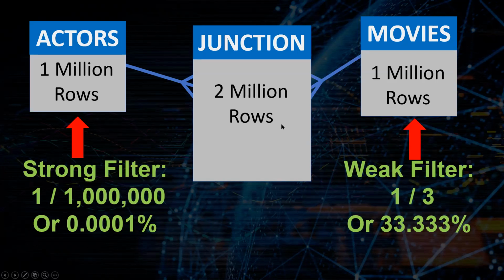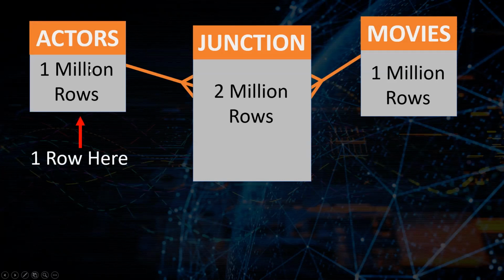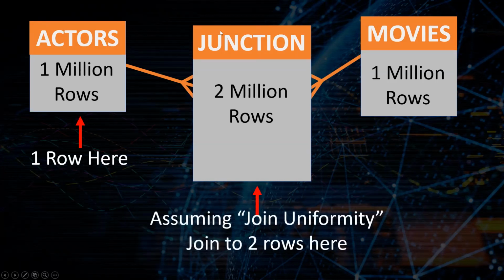what usually makes sense in Oracle is to start with your strongest filter. In other words, that would be our actors table here, and then join to the junction table, and then join to the movies table. If we did this, we would start with one row in our actors table, and then assuming join uniformity, we would have 2 rows in our junction table because every actor on average stars in 2 different movies.